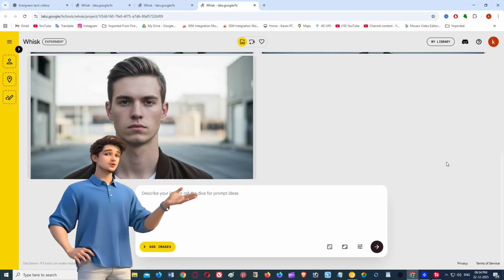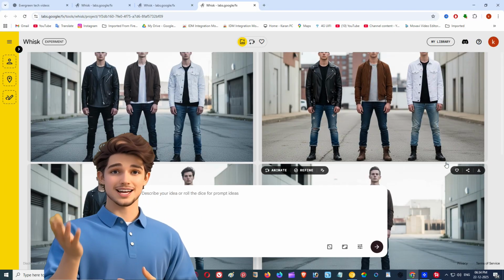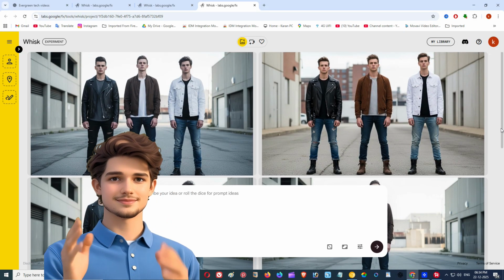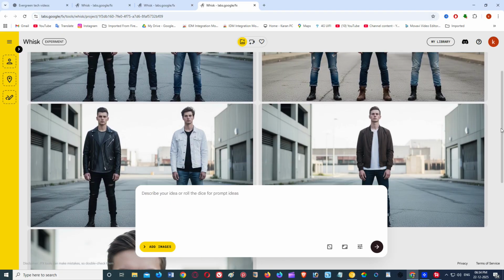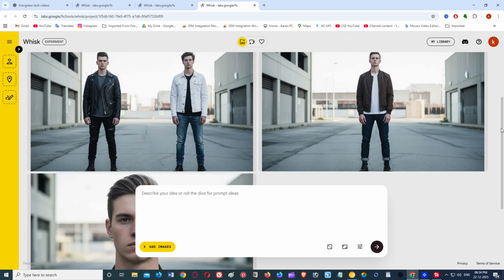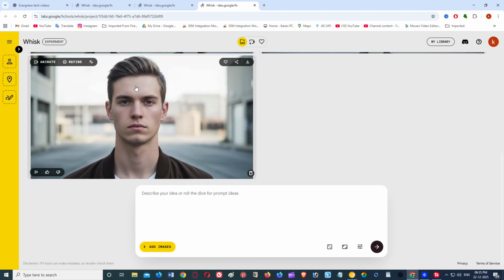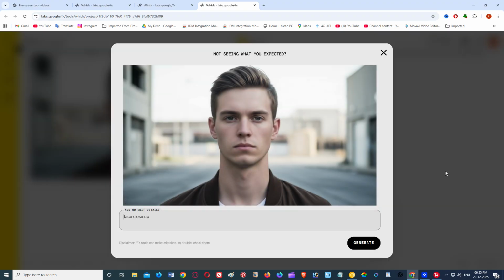All right, so now you've got your song. Lyrics, done. Music, generated. This is where most people get stuck. Because now the question is, what does this song look like? Now you can use almost any AI image generator here. Google Whisk, Grok AI, PicLumen, or any similar AI image tool. The tool doesn't matter as much as the prompt. For music videos, you don't need complex images. And here's the key. Generate multiple images, not just one. Different angles, different poses, same style.